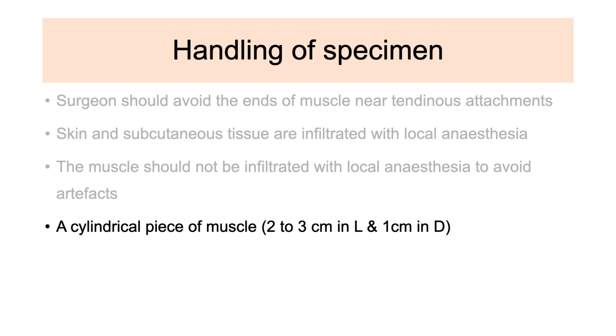If delay in dispatch is anticipated, the bottle with muscle can be kept in a flask containing ice until it is transported. However, there should not be much delay in doing so, and it is desirable that the tissue reaches the laboratory not later than 4 to 6 hours. If electron microscopy is to be undertaken, the delay can produce artifact in the organelle.